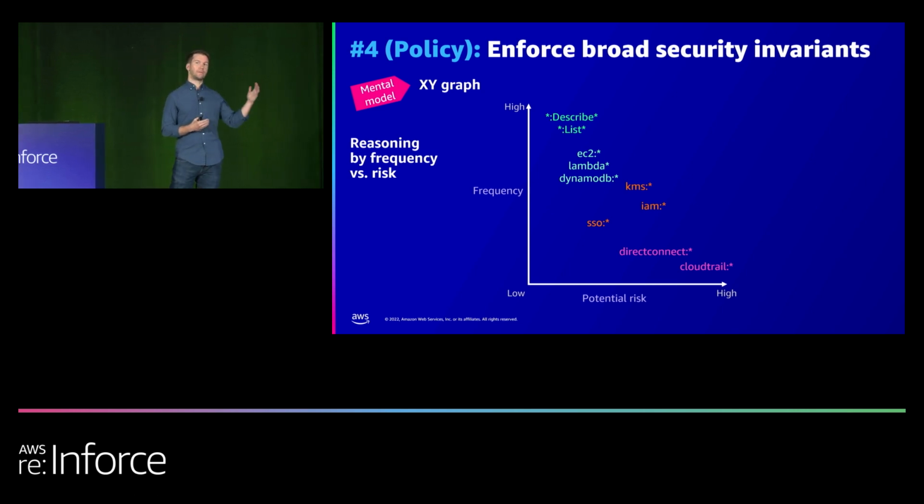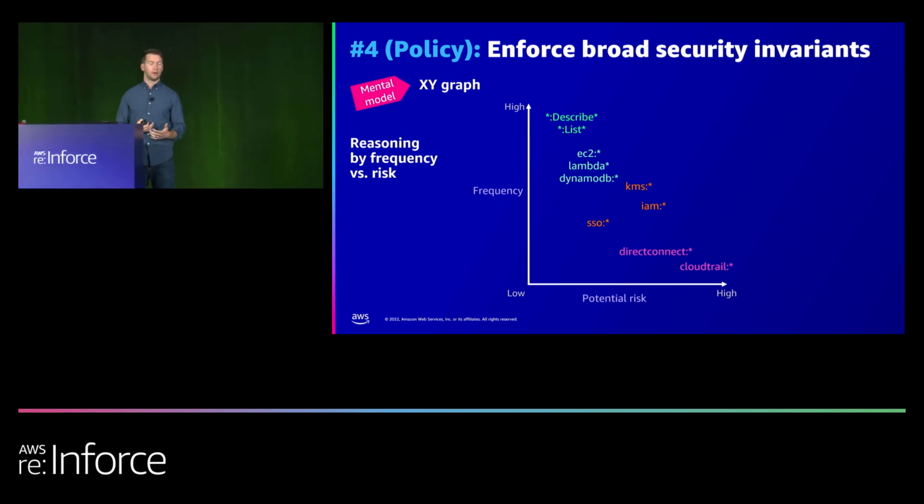And so at the top left would be those actions that are probably occurring more, the read-only actions, right? Describe and list, those are relatively safe. While at the bottom right is where I would want to focus my time, right? If I'm enabling CloudTrail for logging, I would want to make sure somebody doesn't call the stop logging API or delete the CloudTrail.